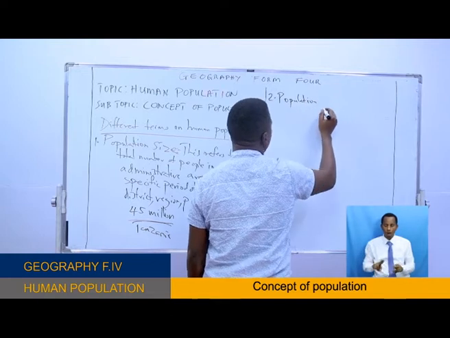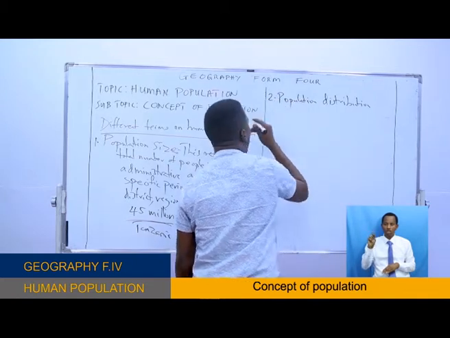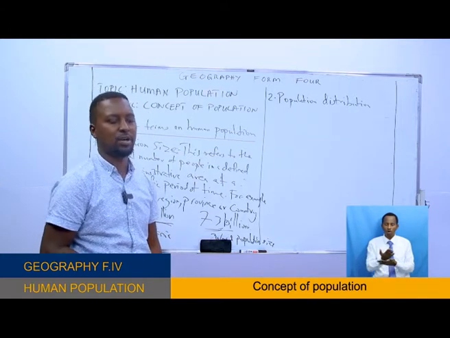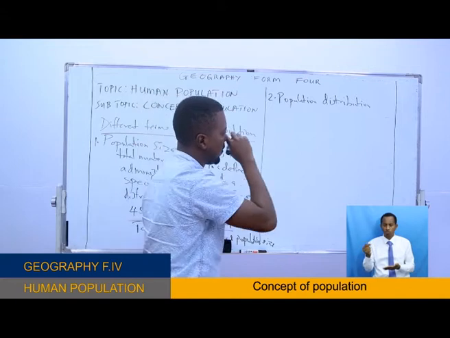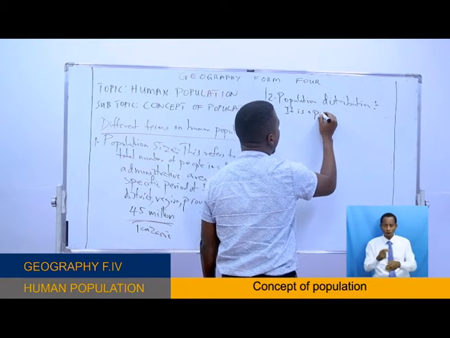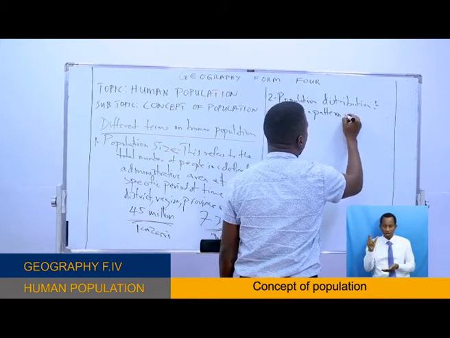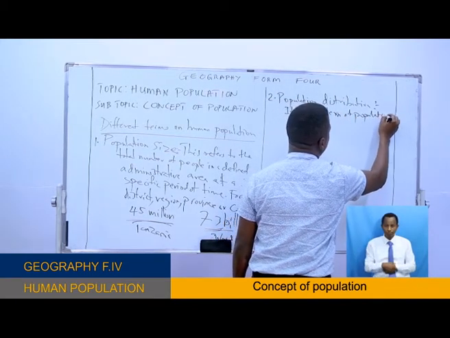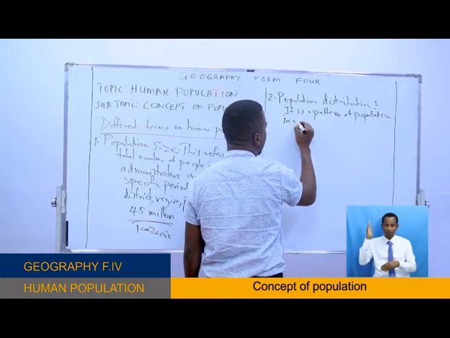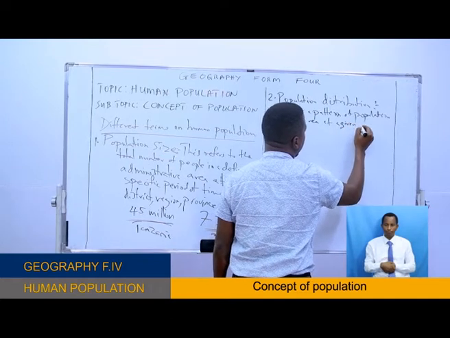Population distribution is just a pattern of population in an area at a given time.